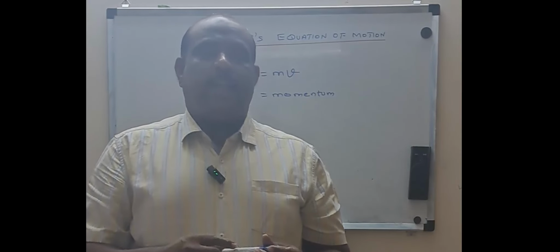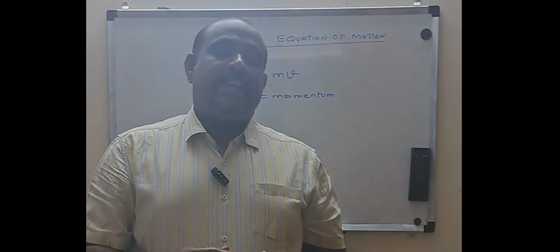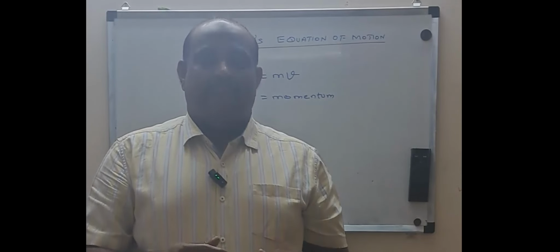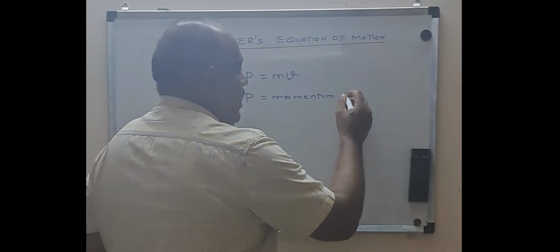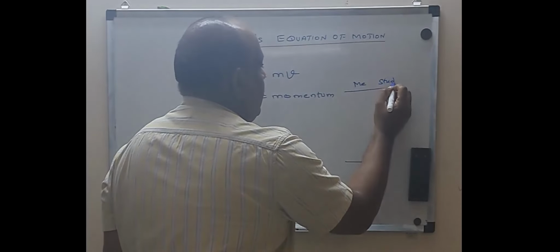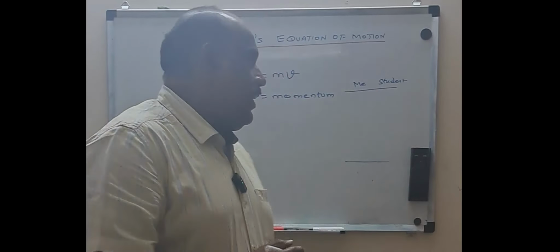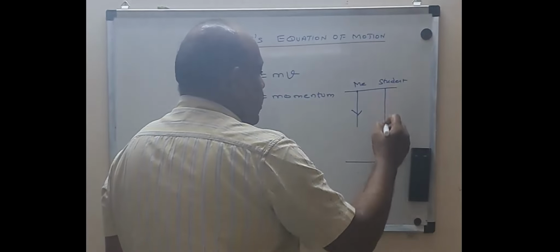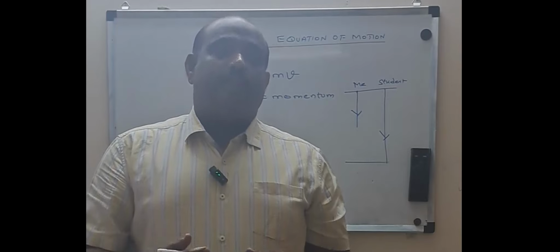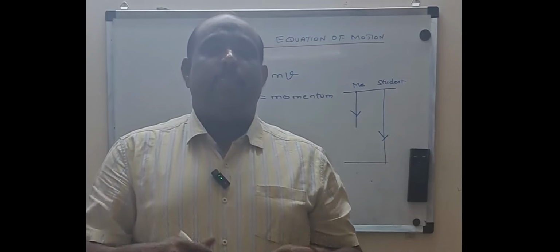I generally crack a joke. If I have a running race with my students, surely they will win. If I am going for a 100-meter sprint race, with me here and my student here, definitely I will be lagging and the student will reach the target earlier. This is because the speed of the student is more than my speed.